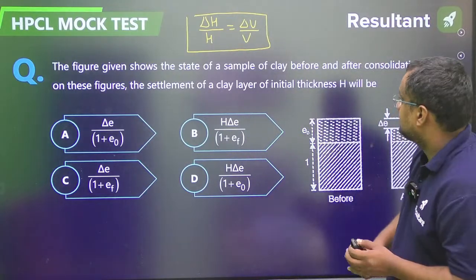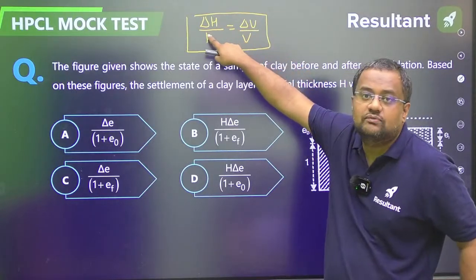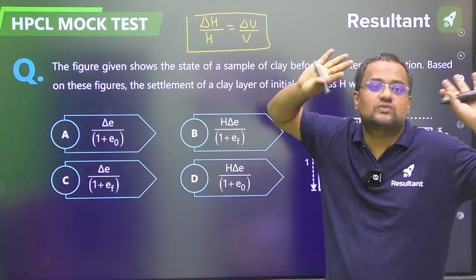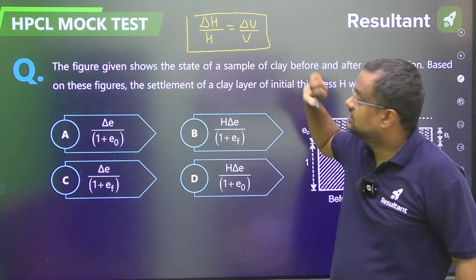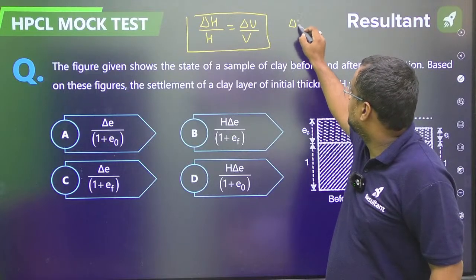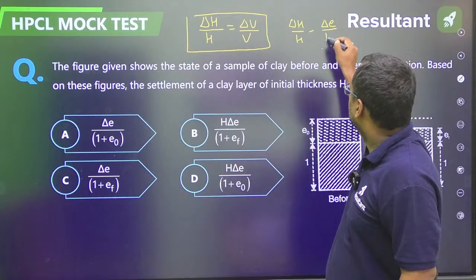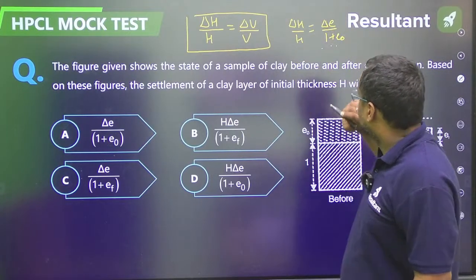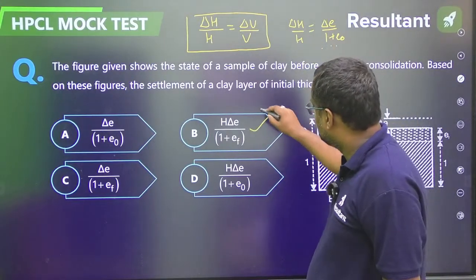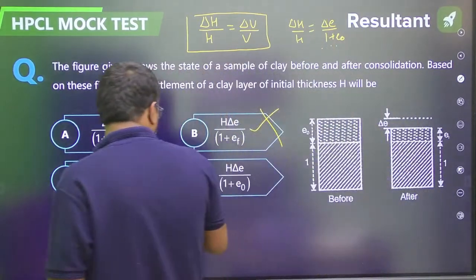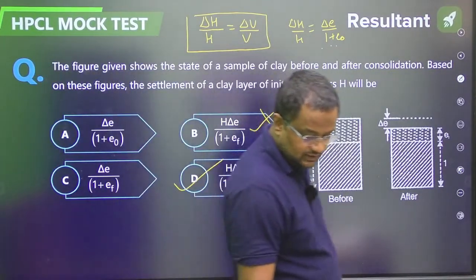So guys, whatever the change in the thickness, whatever the change in the volume will be due to thickness only, because area is earlier also infinite, now also infinite. And if you solve, I am not deriving it here, delta H by H is equal to delta E by 1 plus E naught. From here delta H is equal to H delta E upon 1 plus E naught. That is D option.